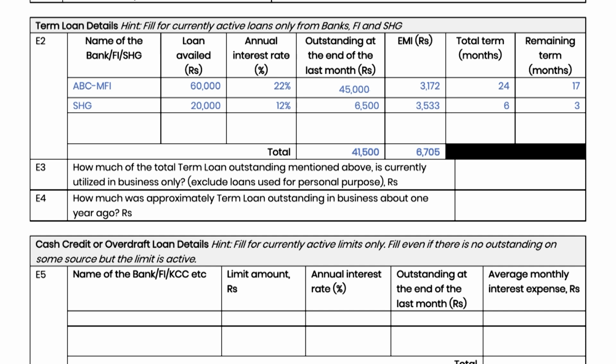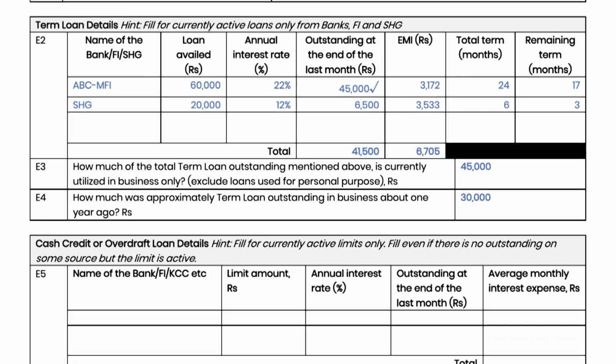Do not fill any CC limit details in this section. It will be filled in a different table. In E3, from the above loans, fill the outstanding of the loan or loans that were taken for business purpose. In E4, fill the approximate outstanding of business loans last year.